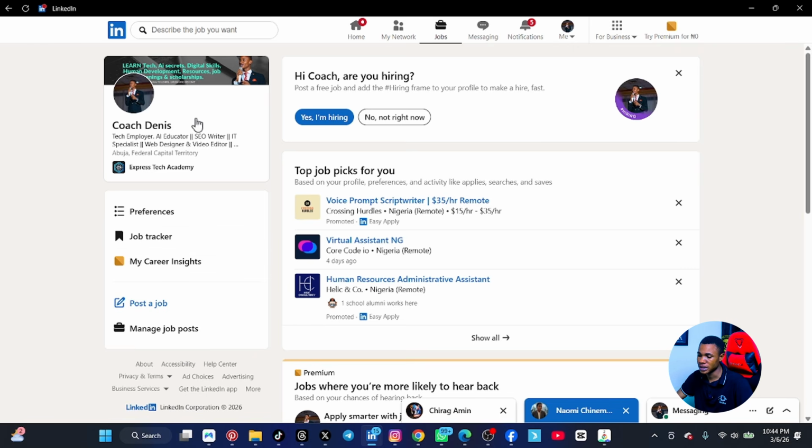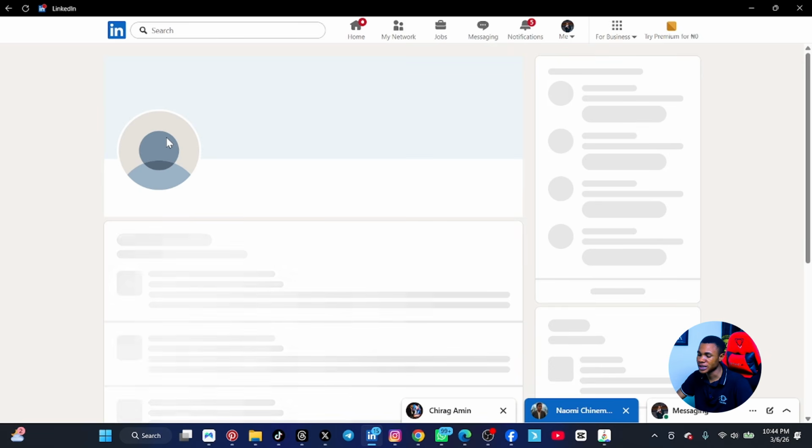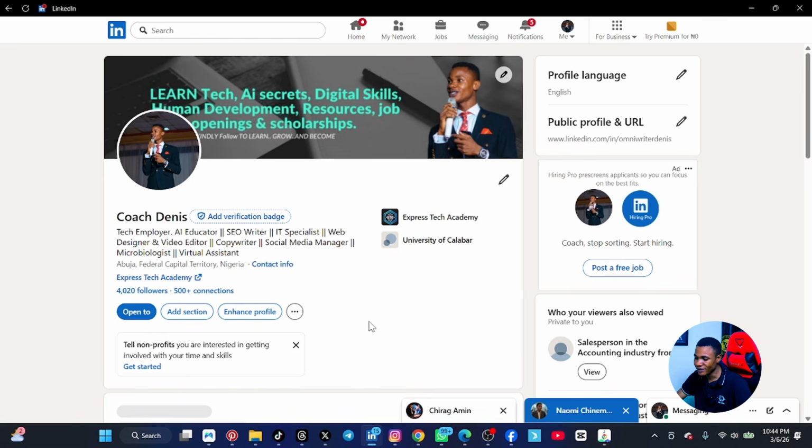And you can see that, let me come here so that you can see how my profile is structured properly. Now, I have an assignment for you, and the assignment is simple: optimize your profile. So if you have a page before, please kindly create a page. If you don't have a page, kindly create a page by going to where I showed you all of them. Create a page, whether it's Instagram, TikTok, everything is very simple. Try it. If it did not work, tell me in the comment section. I will see what I can do.